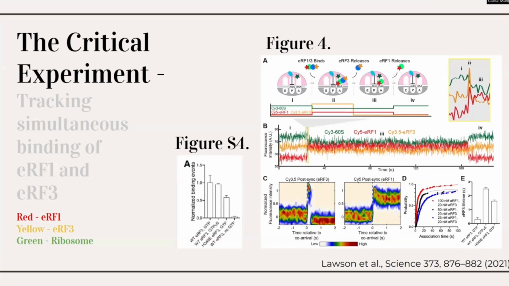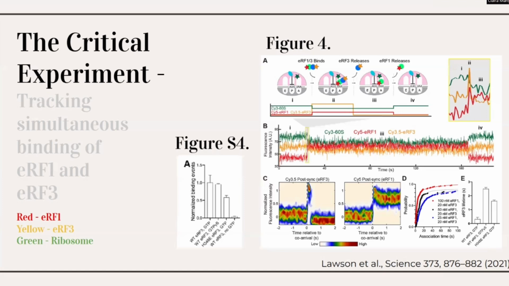This indicates that while GTP binding is important for the initial interaction, GTP hydrolysis provides the energy that's necessary for the ERF3 to dissociate after it's delivered the ERF1 to the ribosome. So the findings in Figure 4 significantly advance our understanding of how this delivery is achieved. It reveals that ERF3 is not merely an activator of ERF1, but rather an active participant in its recruitment to the ribosome.